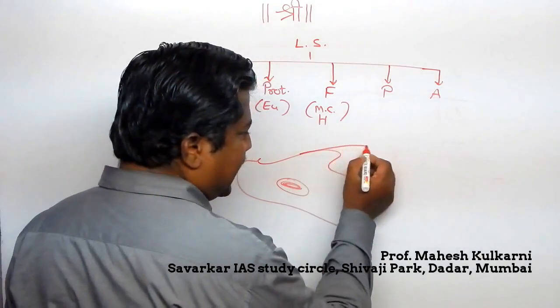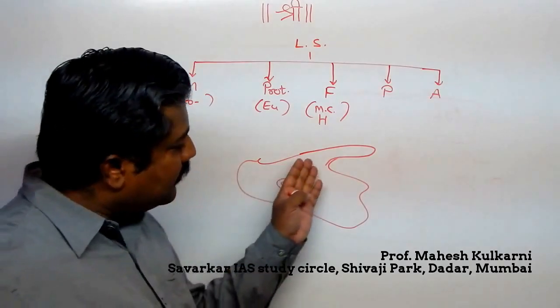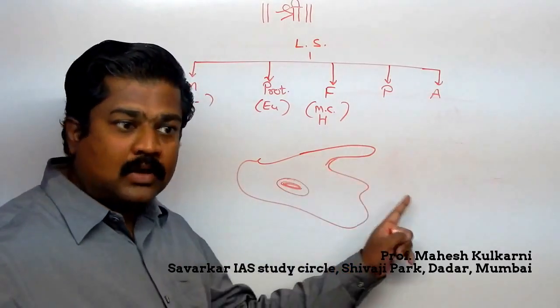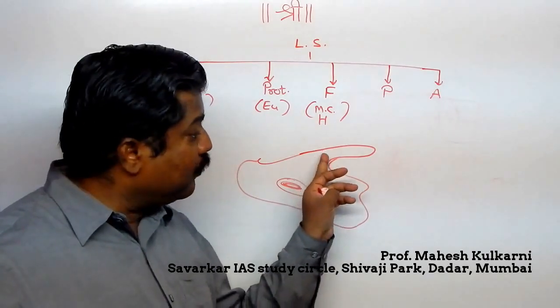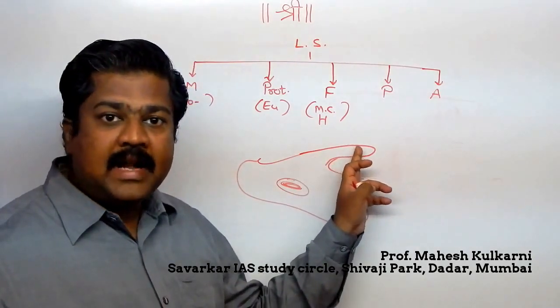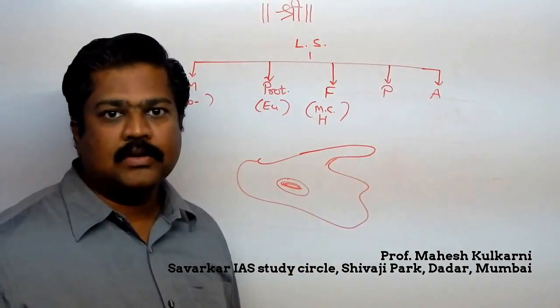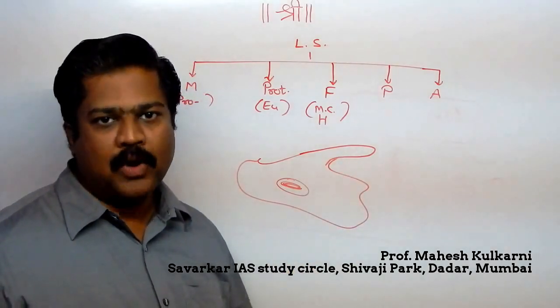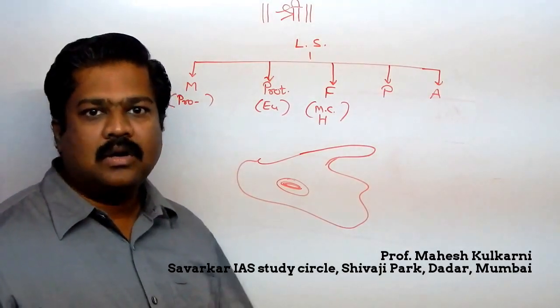The plasma membrane can produce motion. Protoplasm means whatever is inside the cytoplasm. It is moving over there, and like that, some foot-like part is produced. We call that pseudopodia. Pseudo stands for false, podia stands for leg.